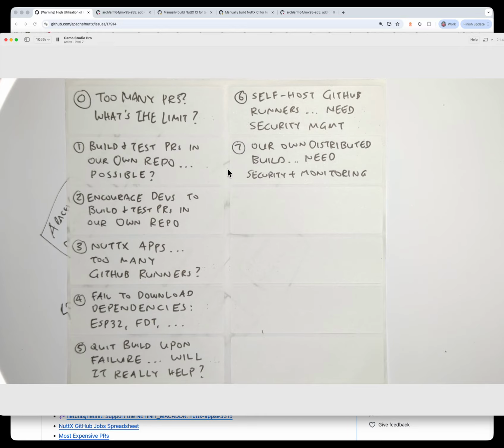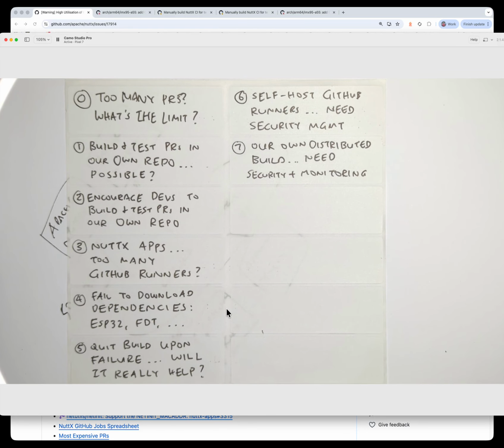Today, we talked about a new way to build and test PRs in our own repos. And hopefully, we can all do this so that we will simplify our NuttX development workflow. We will reduce our usage of GitHub Actions. And hopefully, very soon, we will also see enhancements to the CI build process. Soon, in a while, we will implement the retry of NuttX CI builds.